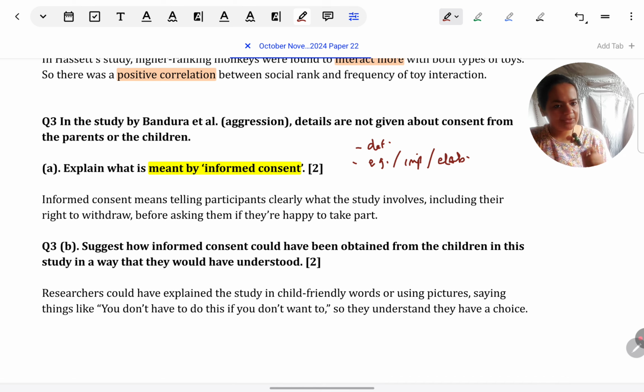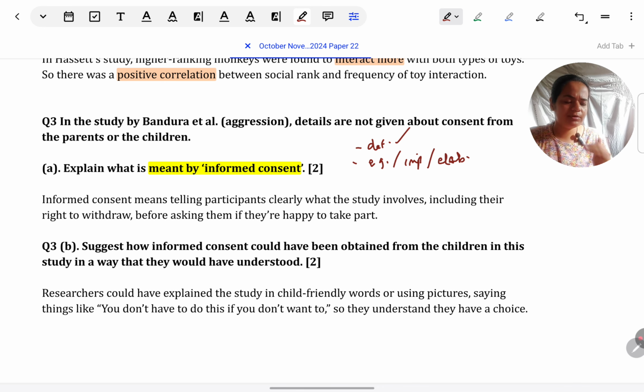Anytime a concept is asked, like in this case informed consent, any research method concept can be asked. Say any other ethic is asked, protection from harm, debriefing, or any other concept also, like what is an independent variable, what is a dependent variable, what is an experimental design. Always begin with the definition. That's always the good way of starting. Make the concept clear.